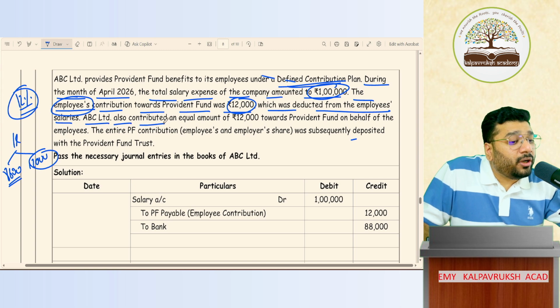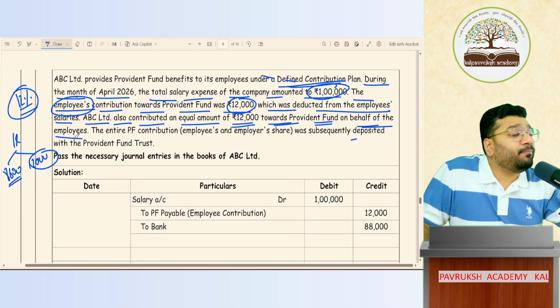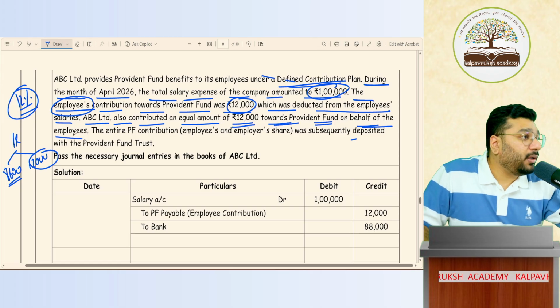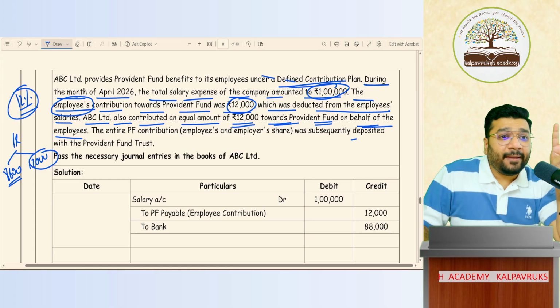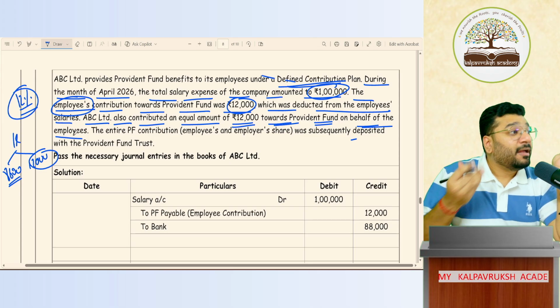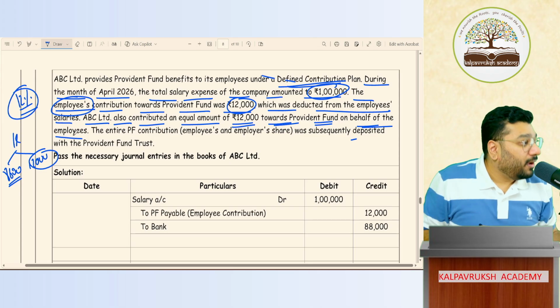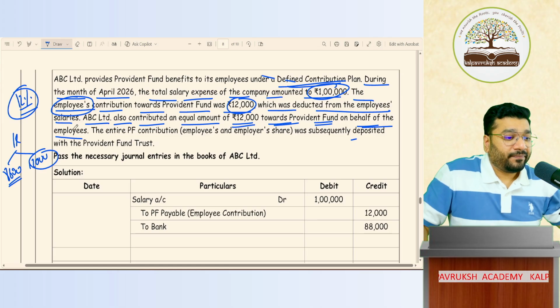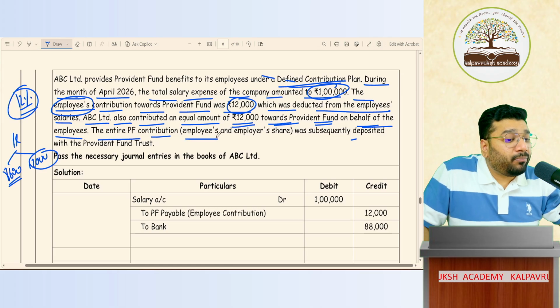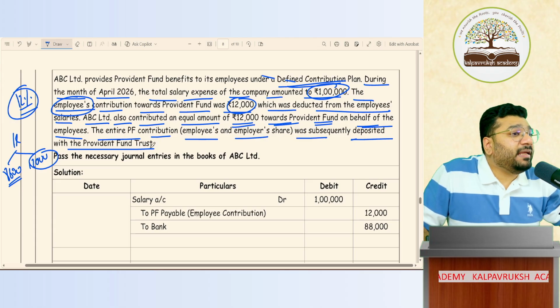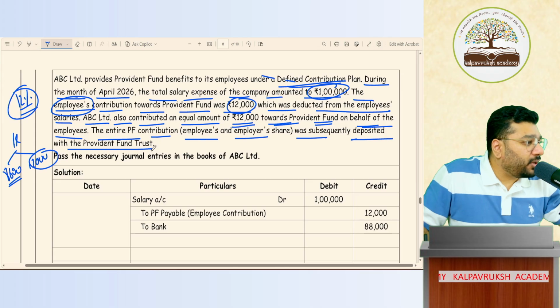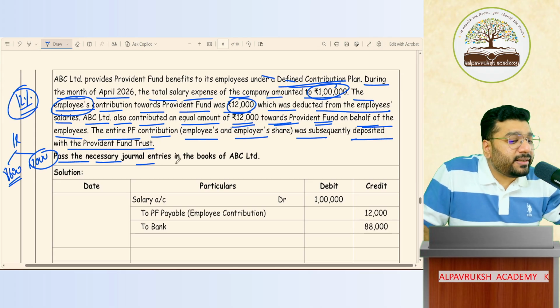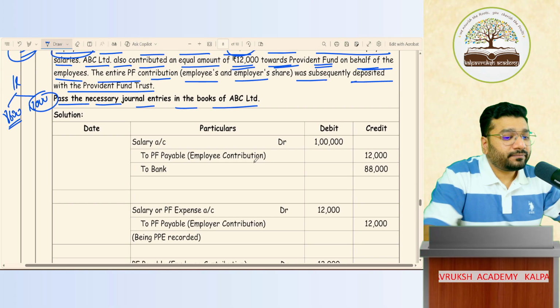ABC Limited also contributed an equal amount of 12,000 towards the PF on behalf of employee. Means what? This is employer's contribution. So total how much money I'm paying? 24,000. 12,000 I'm deducting from the employee salary plus 12,000 I'm paying extra from my pocket. Purinjada? The entire PF contribution of employee share and employer share was subsequently deposited with the PF Trust, Provident Fund Government Account, Trust Account. Pass necessary journal entries in books of ABC Limited.